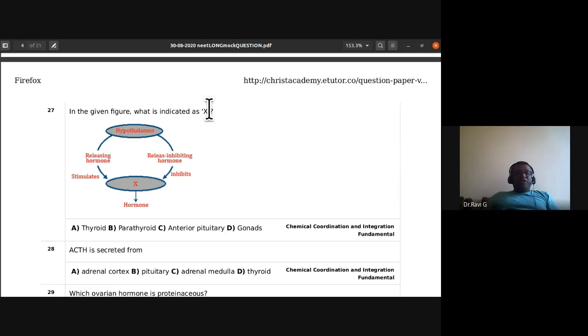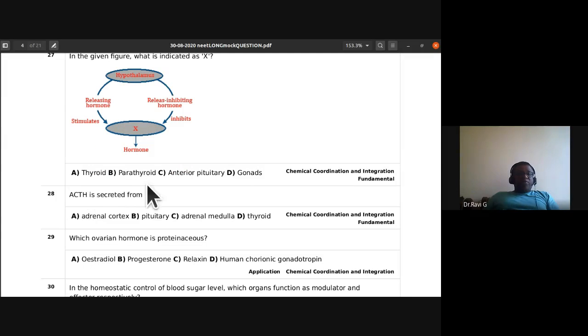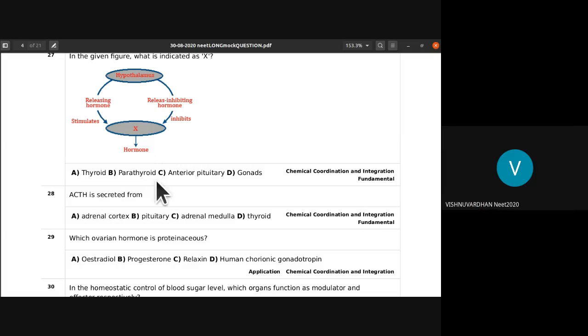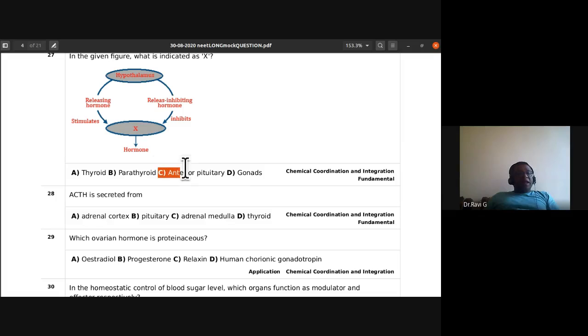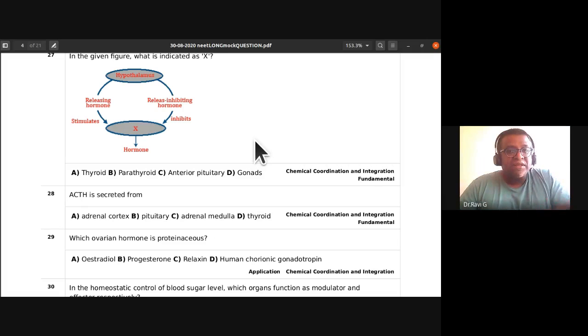Twenty-seventh, in the given figure, what is indicated as X? Is it thyroid, parathyroid, anterior pituitary, or gonads? Anterior pituitary. Very true. If you read the cycle correctly, you will understand. The hypothalamus releasing hormone stimulates the anterior pituitary and it releases hormone. The hypothalamus also releases inhibiting hormone, which prevents the secretion of hormone.